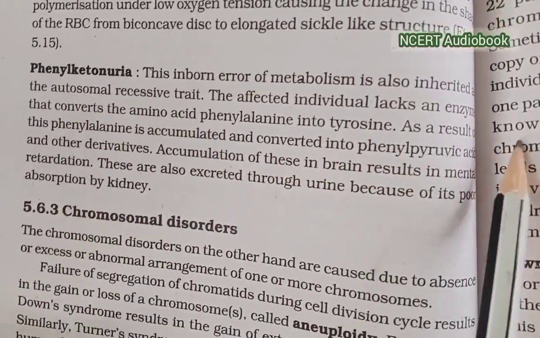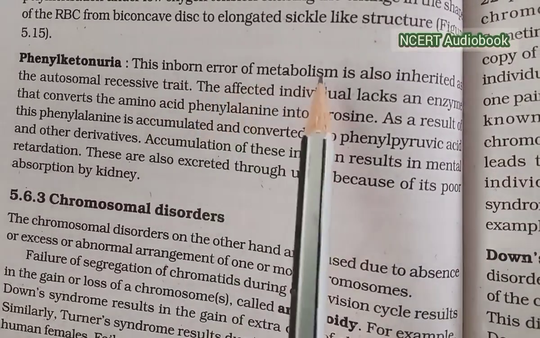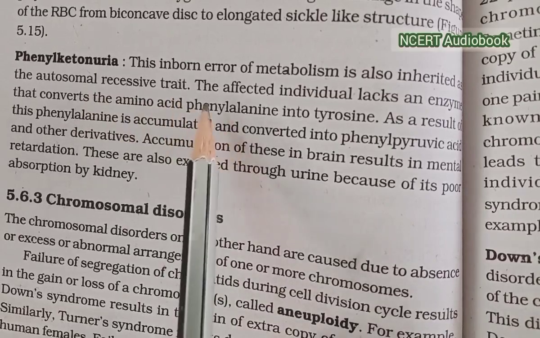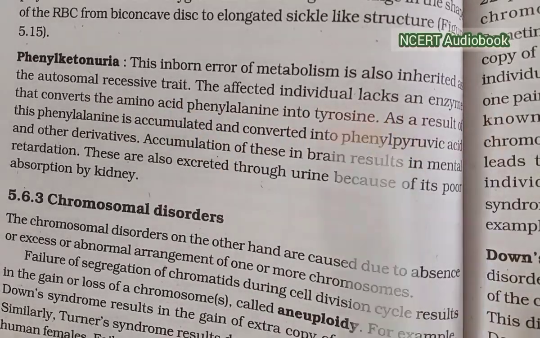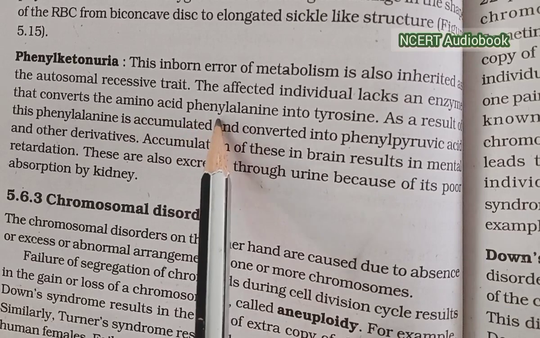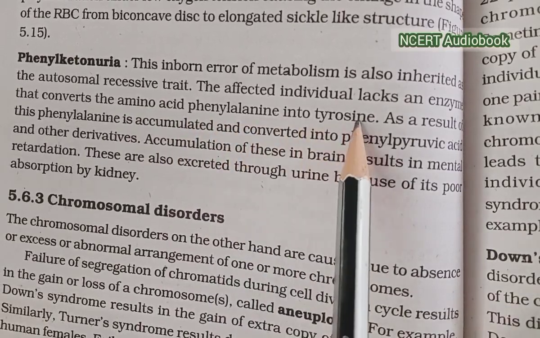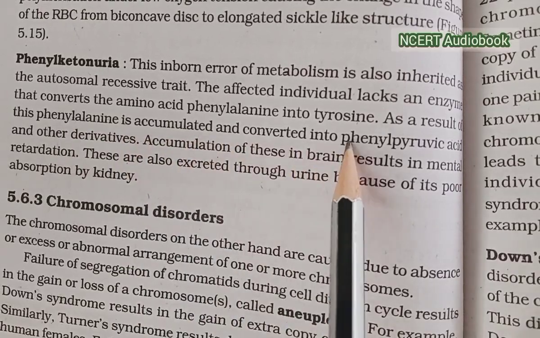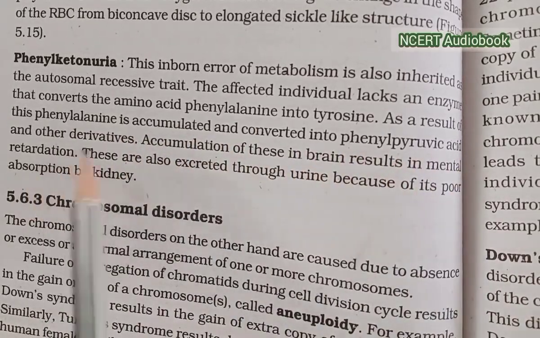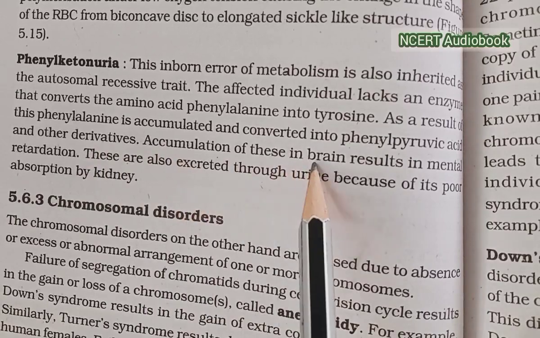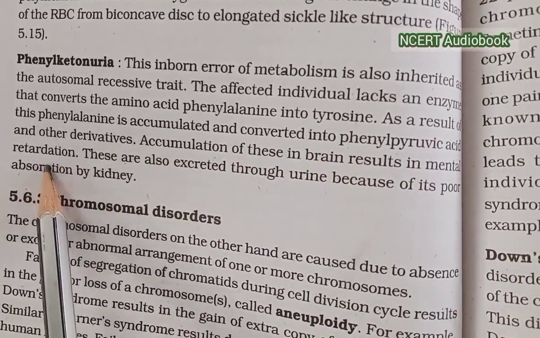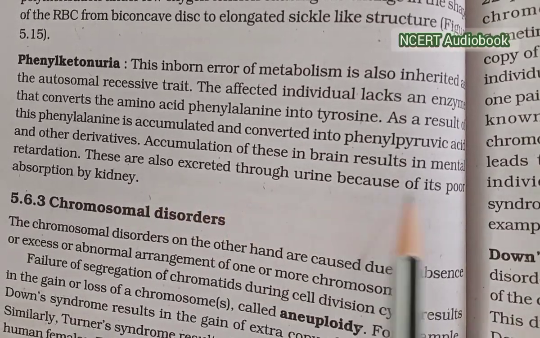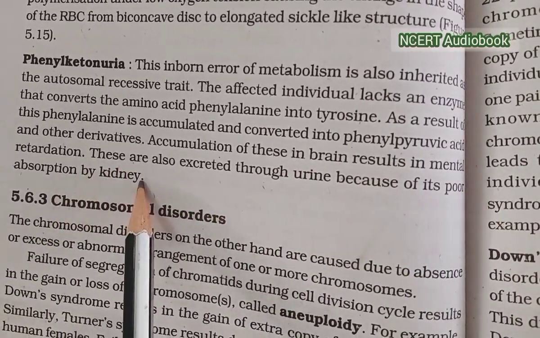Phenylketonuria. This inborn error of metabolism is also inherited as an autosomal recessive trait. The affected individual lacks the enzyme that converts the amino acid phenylalanine into tyrosine. As a result, phenylalanine accumulates and is converted into phenylpyruvic acid and other derivatives. Accumulation of these in the brain results in mental retardation. These are also excreted through urine because of their poor absorption by the kidney.